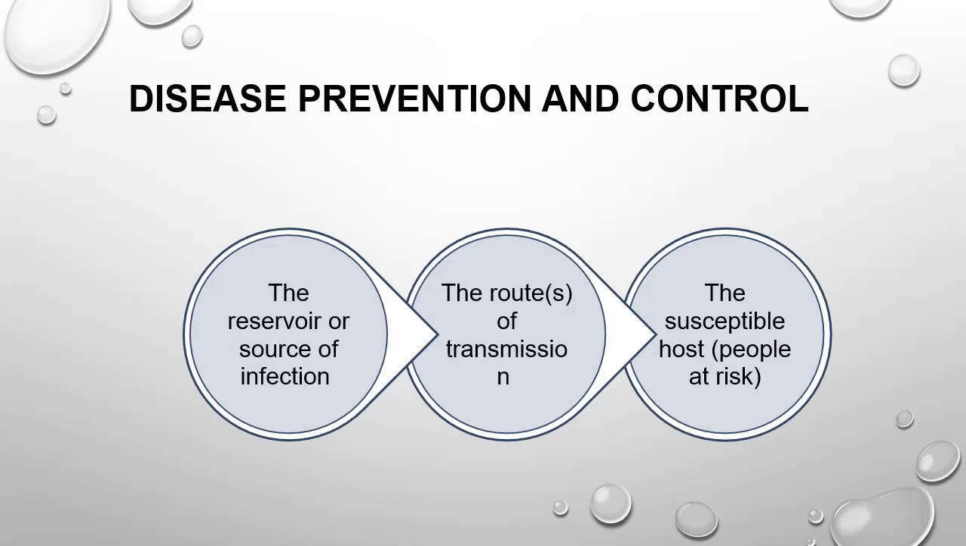Every disease has certain weak points which may be attacked. The basic approach in controlling the disease is to identify these weak points. And after identifying these weak points, we can break the weakest link in the chain of transmission. For example, we can control the reservoir or the source of infection, we can interrupt the route of transmission, or we can protect the susceptible host. It means people who are at risk, we can protect them.